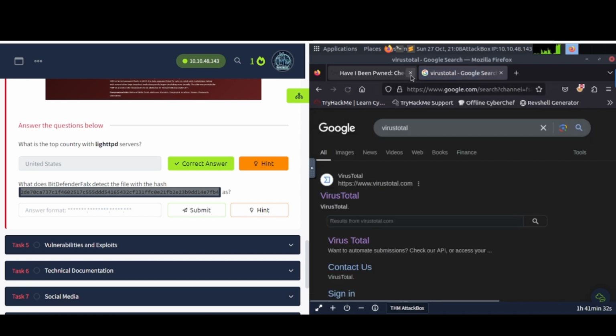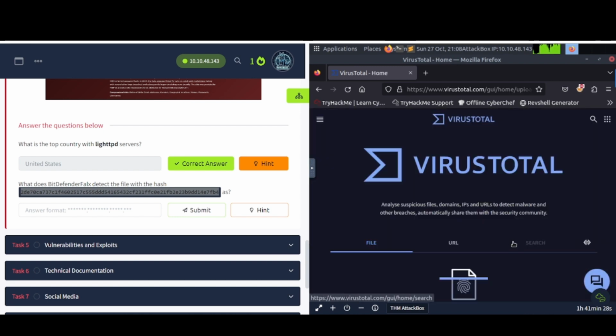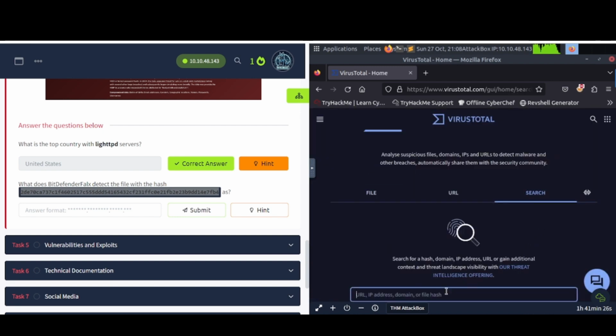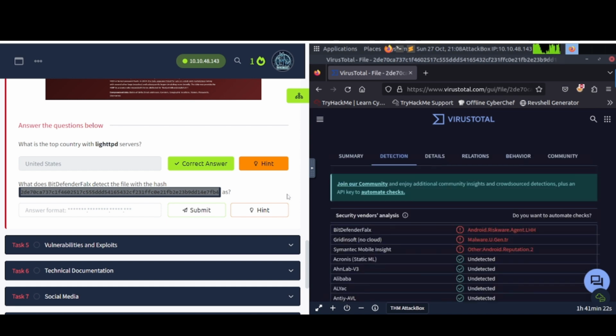So, and remember I said you can use that search function in here. So that's what we're going to do. Go to click on search here, and then we're going to paste that in there like so. And it says Bitdefender, Android Riskware Agent LHH. So let's go ahead and copy this out, and let's see if it just lets me copy and paste out of there. Awesome. So there we go.